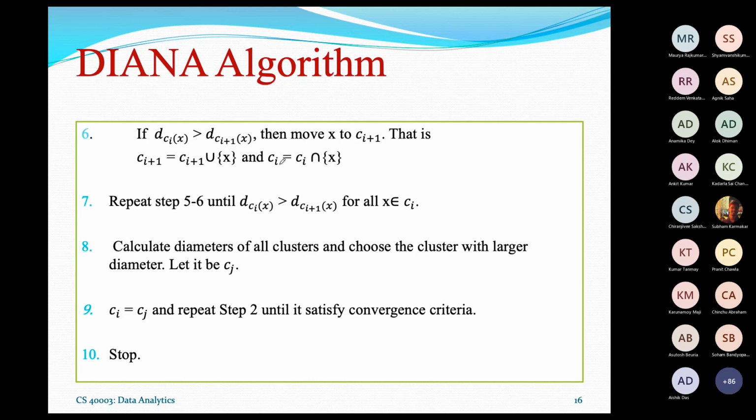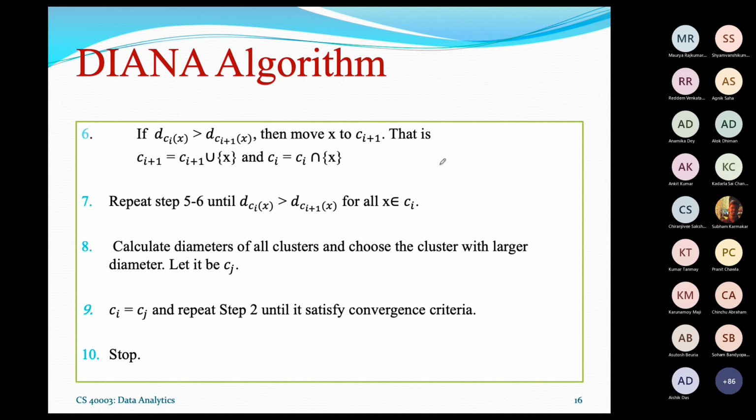Here, then we can move the object from the current group to the newly formed splinter group or not. So this is the procedure by which the splinter group will grow by selecting each and every object.